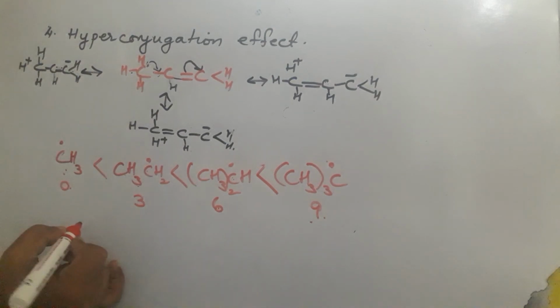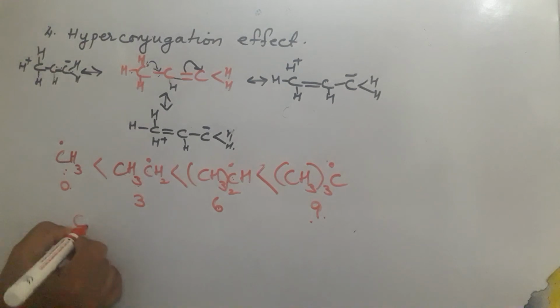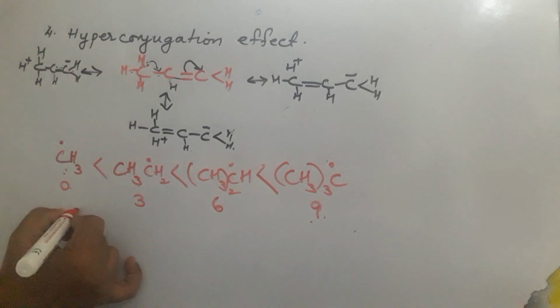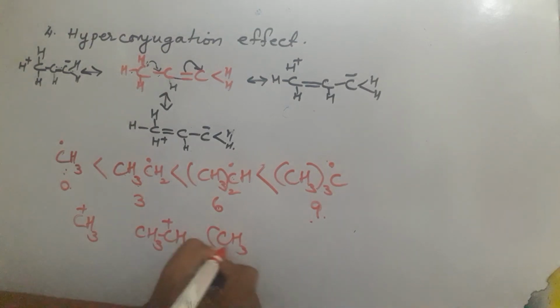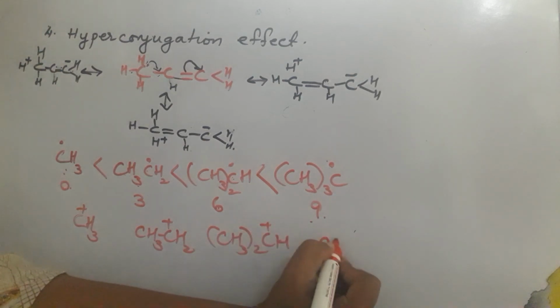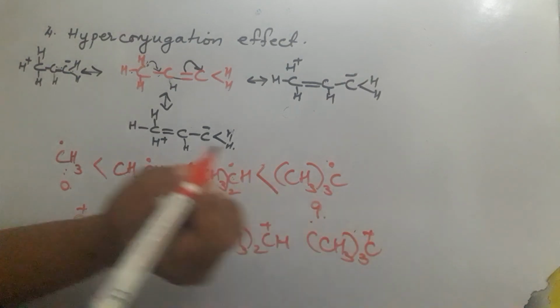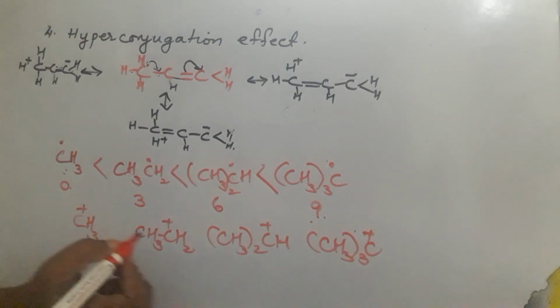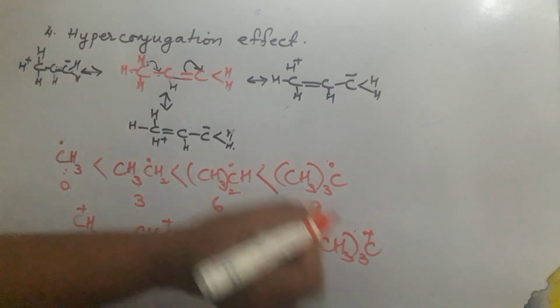So that's all. Now suppose carbocations are given: CH3 plus, CH3CH2 plus, (CH3)2CH plus, and the other one (CH3)3C plus. This is a primary carbocation, this is also primary, this is a secondary carbocation, and this is a tertiary carbocation.